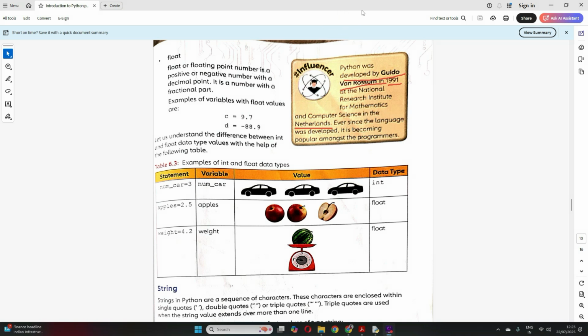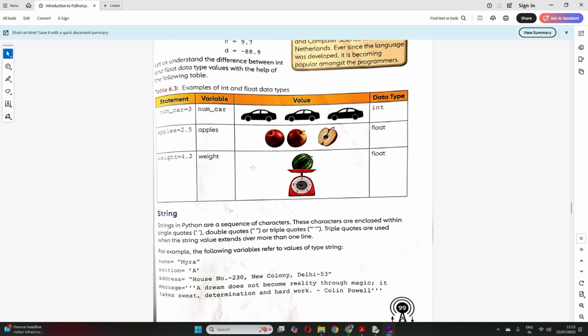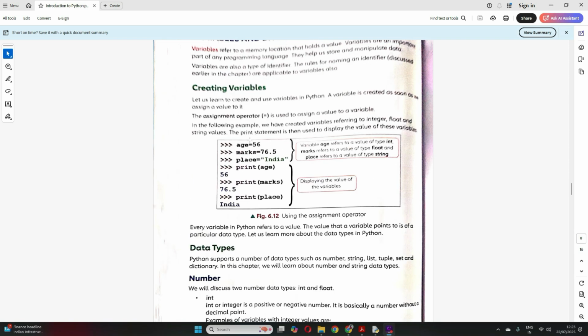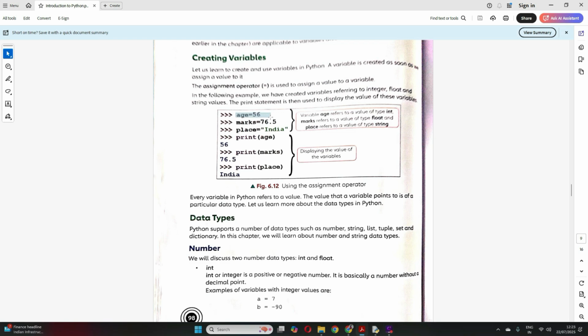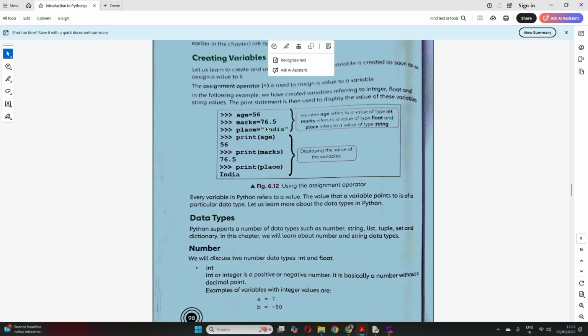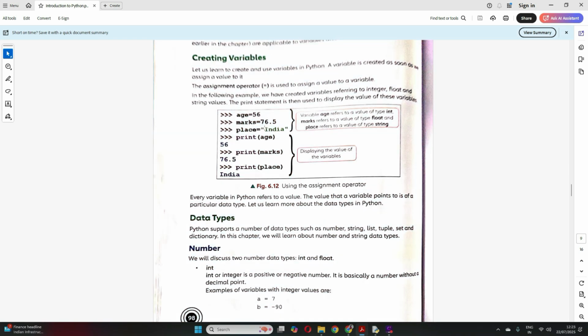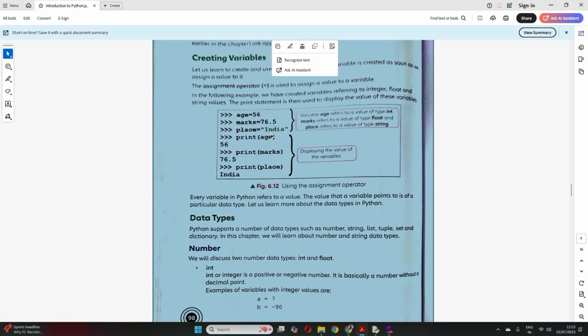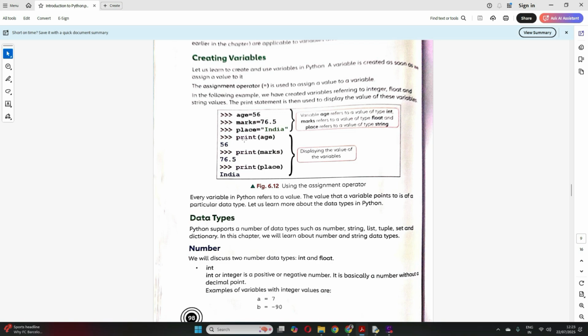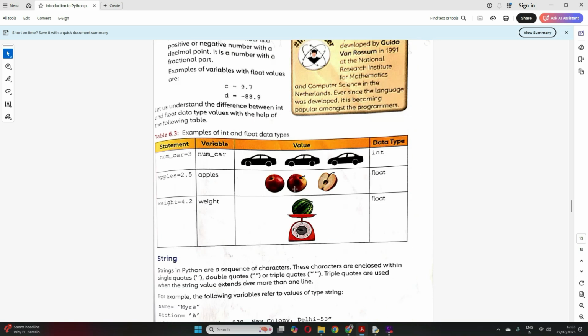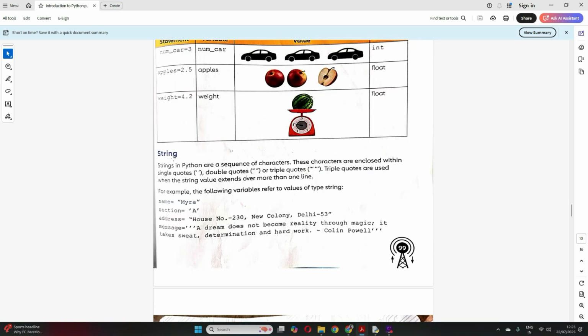Now we'll move on to string data type. Let's try to understand it. We have seen in this example, age is an integer data type, this is a floating data type, correct? Now in the place variable, we have stored India. India is what? It is a set of characters, right? So when you are storing a sequence of characters in a variable, it becomes string data type. So in string data type, we store a sequence of characters.